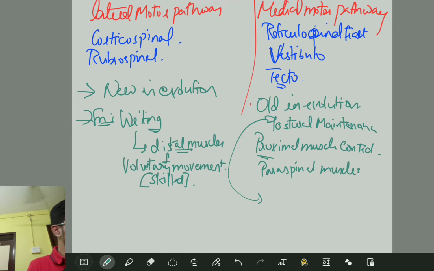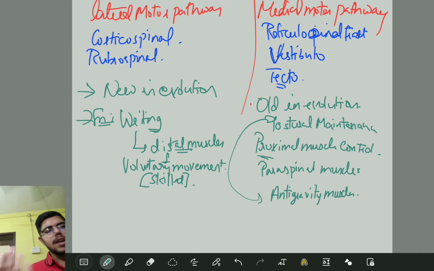Postural maintenance comes under anti-gravity muscles. This is very important, and of course they are old in evolution. So these are the very important points between the lateral motor pathway and medial motor pathway. Now suppose if there is any lesion in the lateral motor pathway, you cannot write. Okay, this is very important.